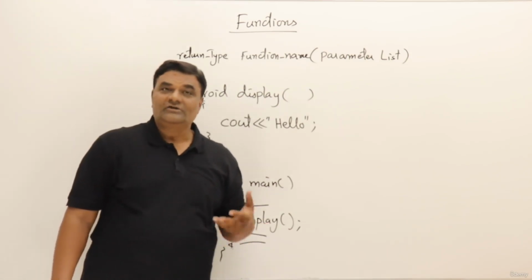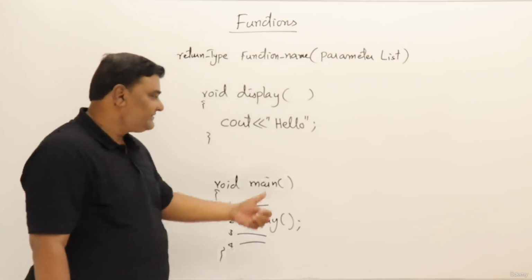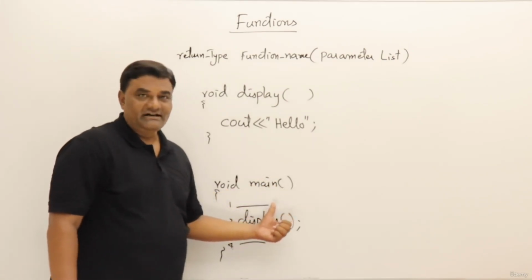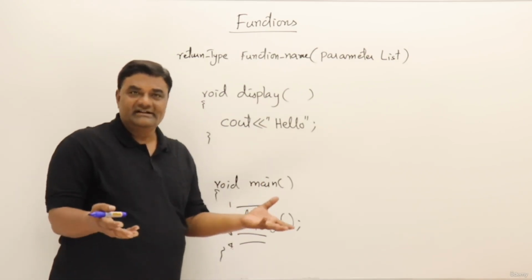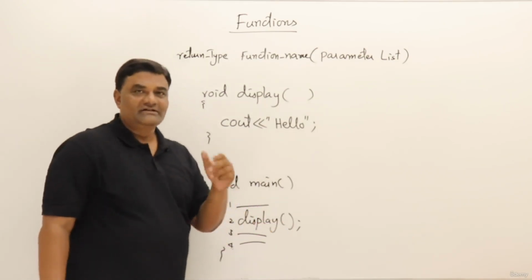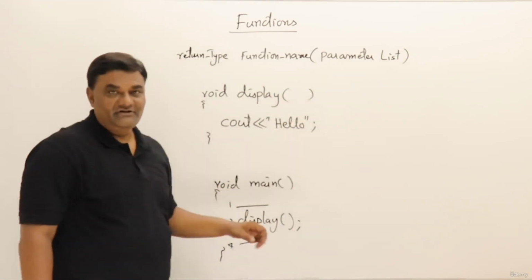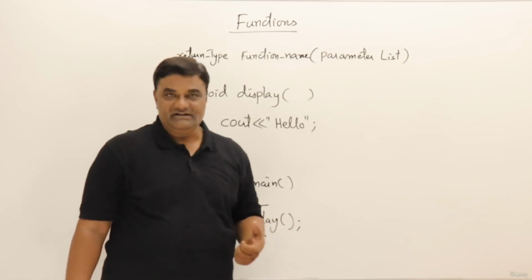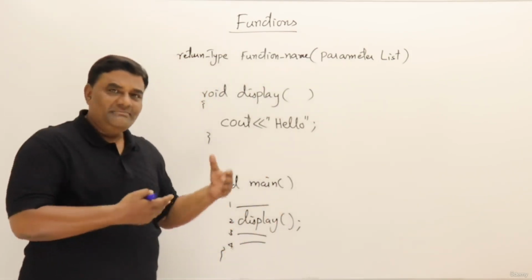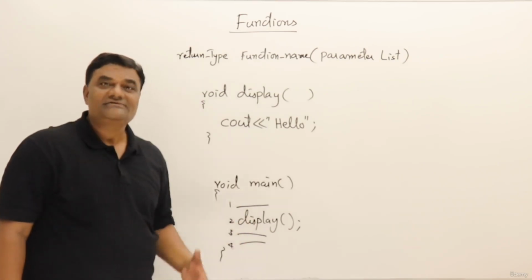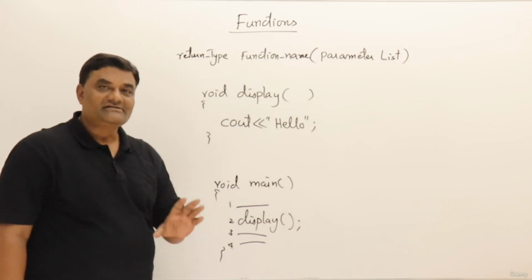So who should contact or communicate with the clients or the customers of a business? The manager or the owner should interact. So cin, cout is like communication with the client. So who is the client here? The user. So through the main function only the communication with the user should be done. All other functions must be just supporting the main function. So they should not have cin, cout in them. This is a good practice, so you should follow it. But for explanation purposes, I may be writing cin and cout. Okay, just for explanation purposes. But when you really develop an application, don't have interactivity inside the functions.